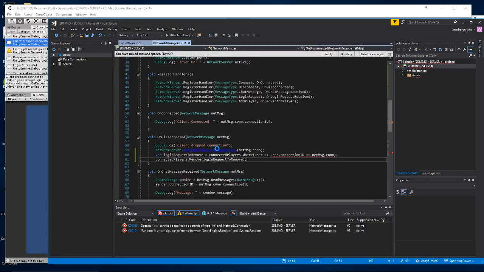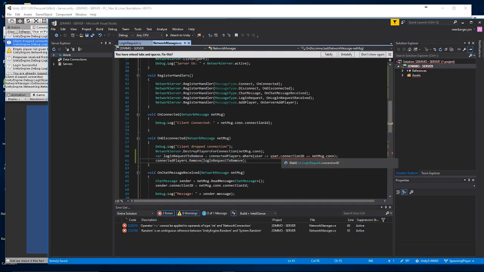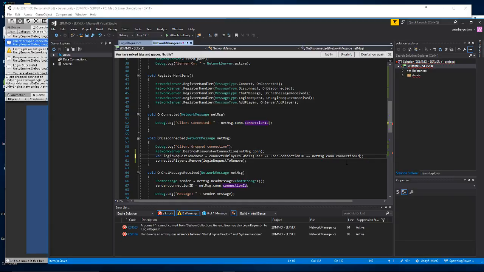Alright, so let's save this and hope it works. The connection the message was received on cannot be applied to operands of type int and network connection. What is network connection? Con dot, oh, here we go, connection ID. Okay, so let's save that. Cannot convert from system collections generic IEnumerable login request to login request.